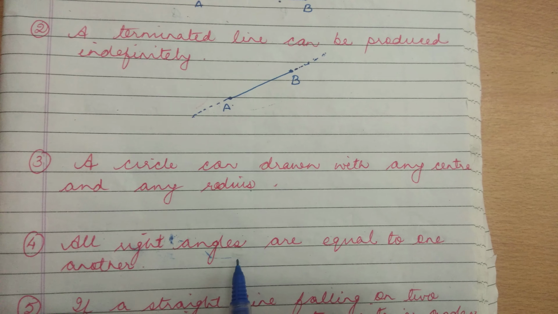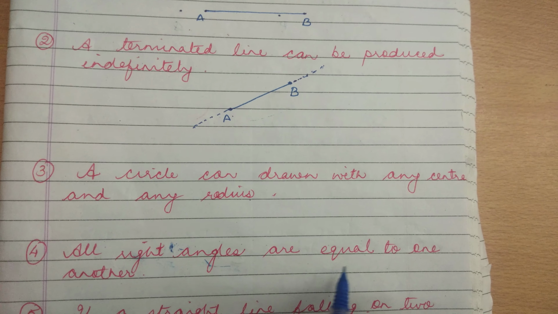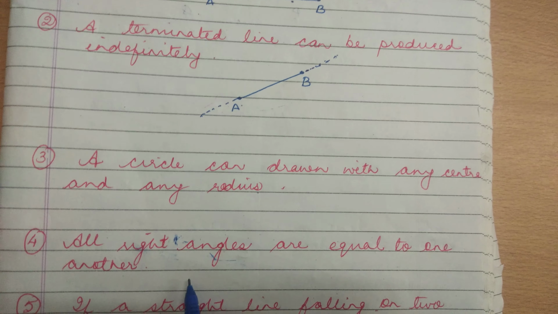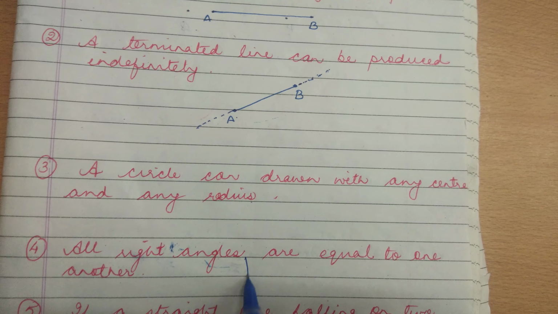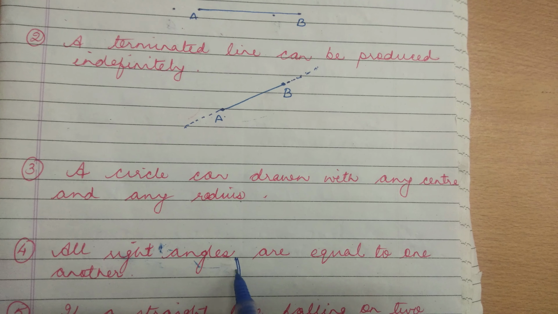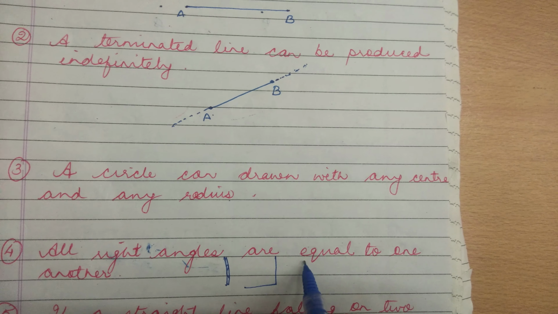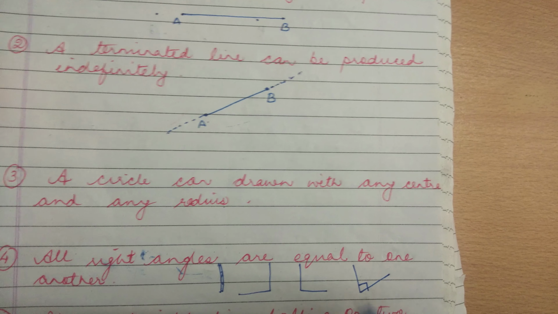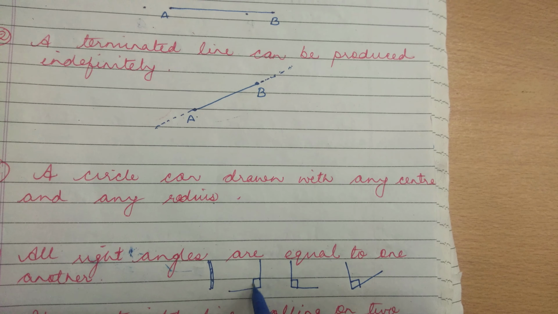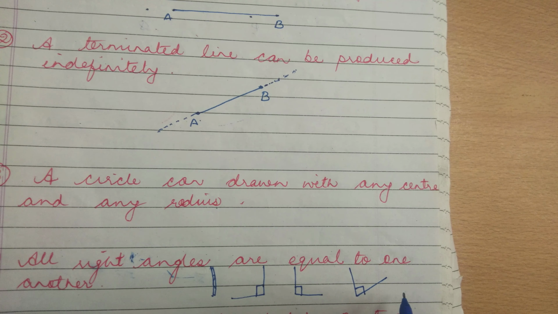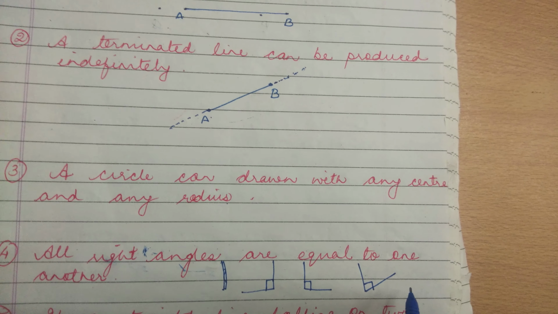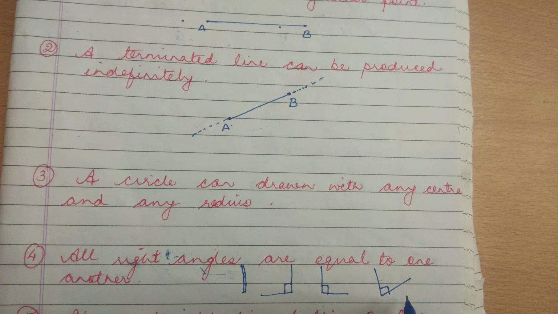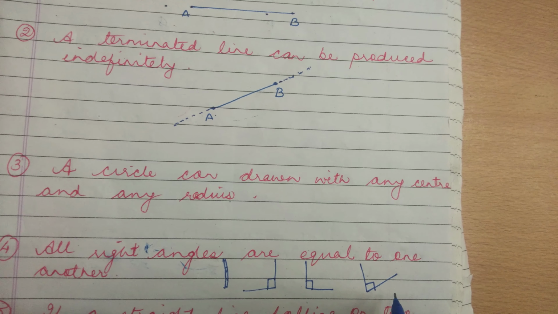The fourth postulate is that all right angles are equal to one another. Right angles means 90 degrees. So suppose that I take 3 right angles like this. What we will find is that all the right angles are equal to one another. That is, their measurement will be 90 degrees only.